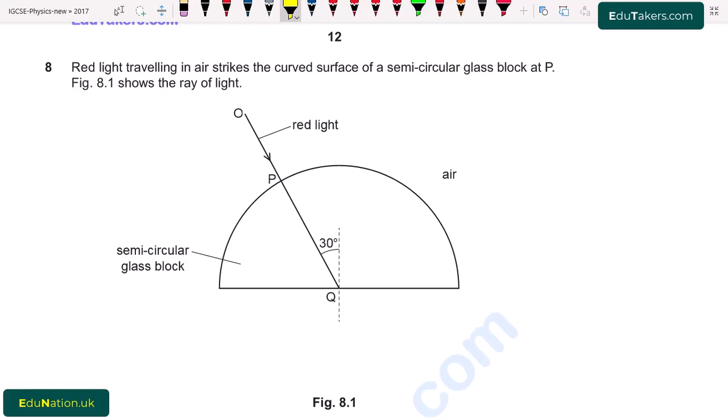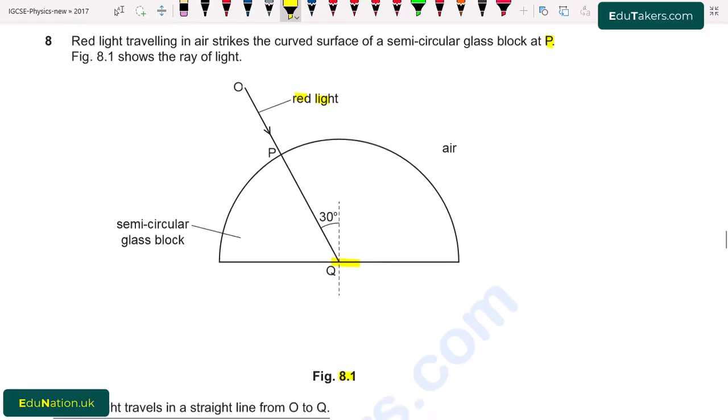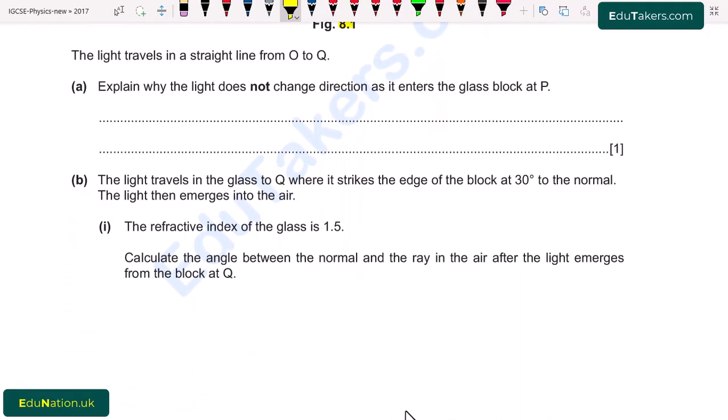Question number 8. Red light traveling in air strikes the curved surface of a semicircular glass block at point P. Figure 8.1 shows the ray of light. Here is figure 8.1 and we can see that there is a semicircular glass block and a ray of red light incident on the semicircular glass block and hits the edge of this block at an angle 30 degree. The light travels in a straight line from O to Q.